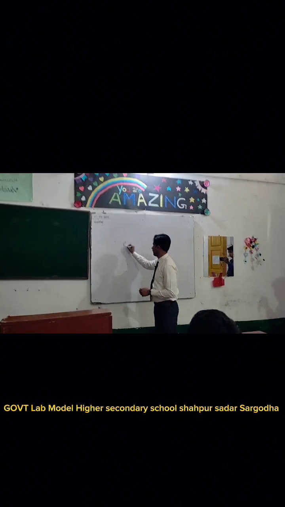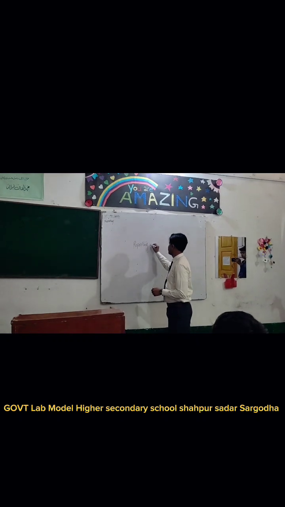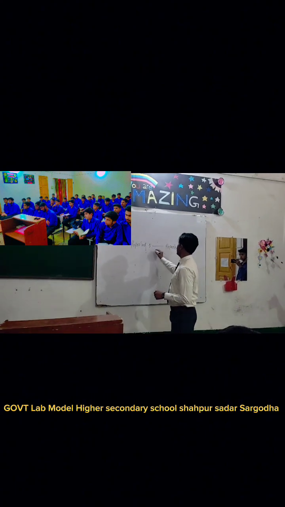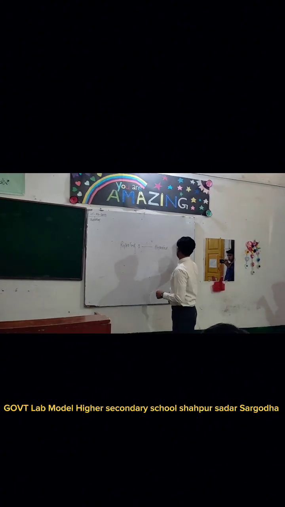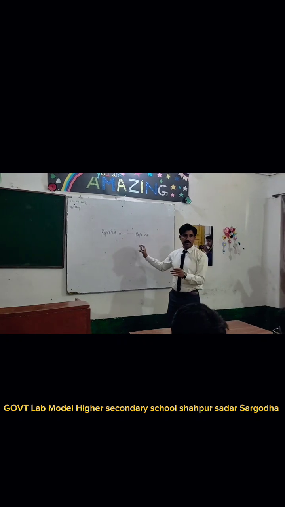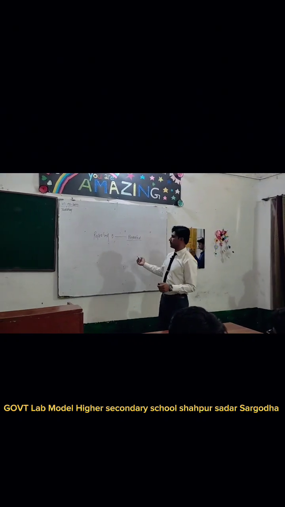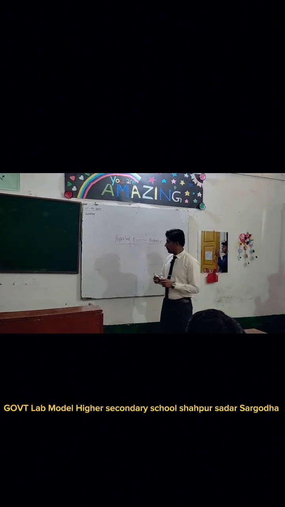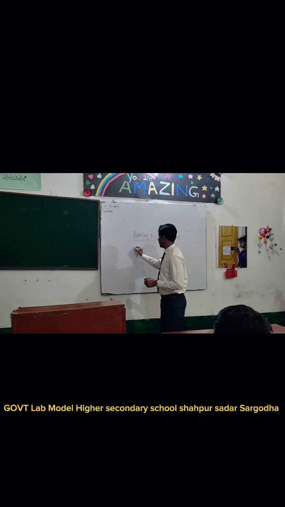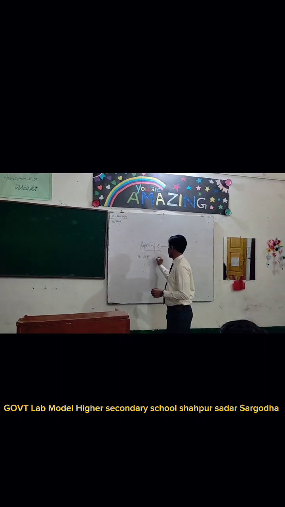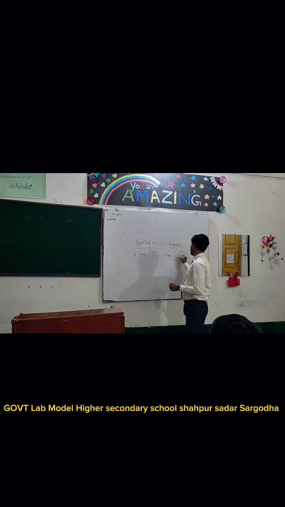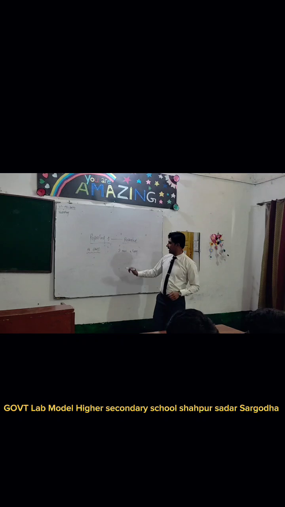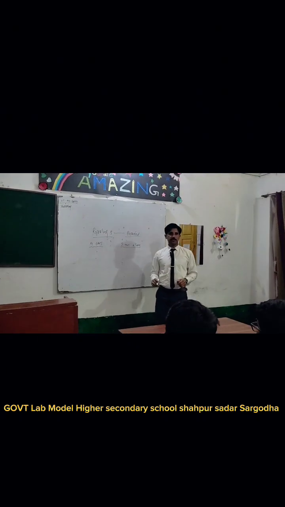Reporting speech and reported speech. In the reported part, there are inverted commas. In the inverted commas, there is the reported speech, and outside of it is the reporting speech. For example, he says, "I am a boy." This is the reporting speech and this is the reported speech.